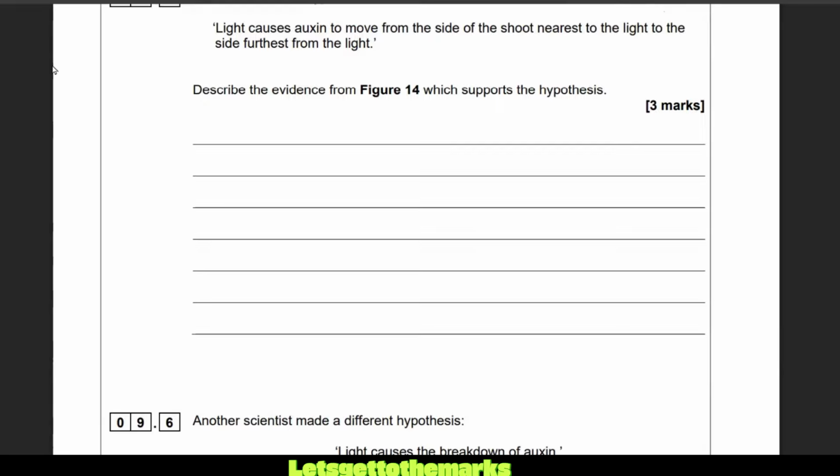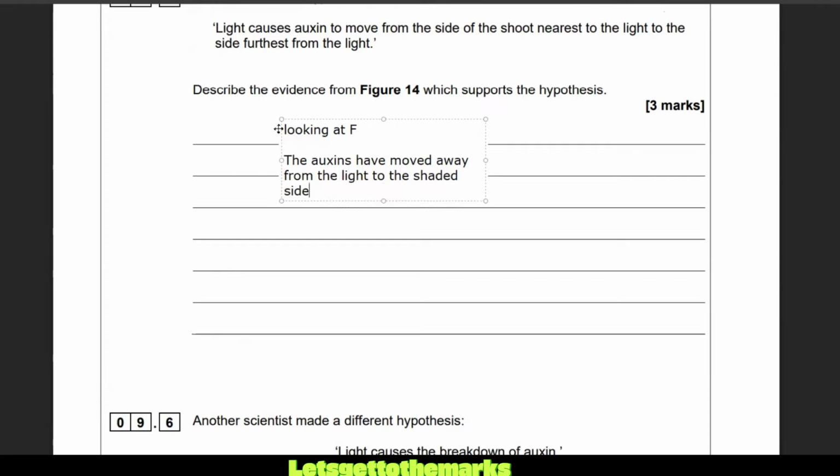So my evidence is, looking at F, the auxins have moved away from the light to the shaded side. There is more auxin on the shaded side. Now, I might want to give the numbers, but I can't be bothered to go back up and look, but you should give the numbers. I think it was like 17.2 and 6.8 or something like that.